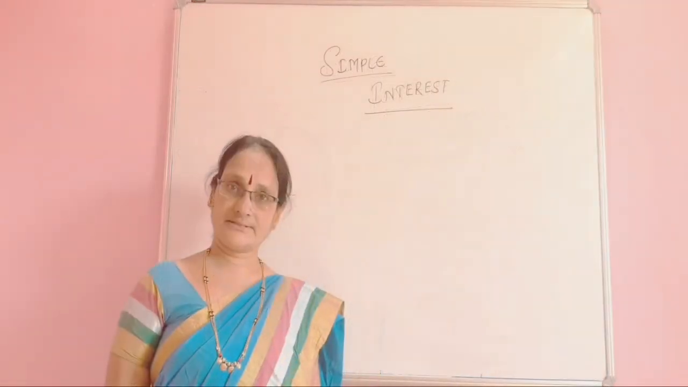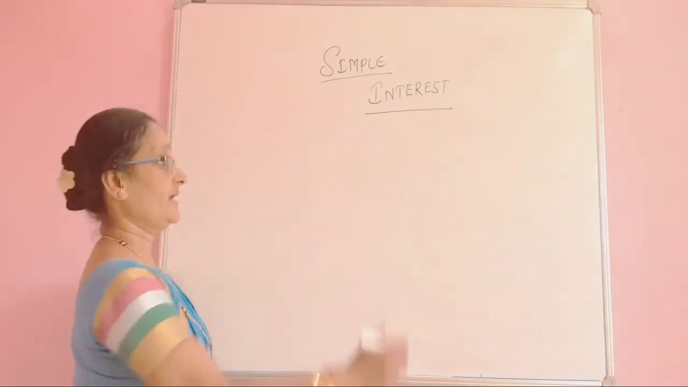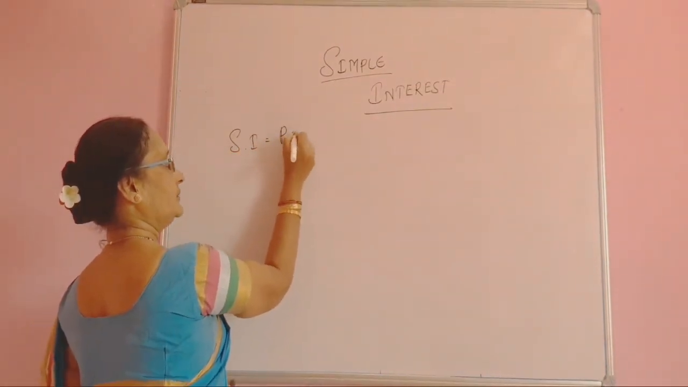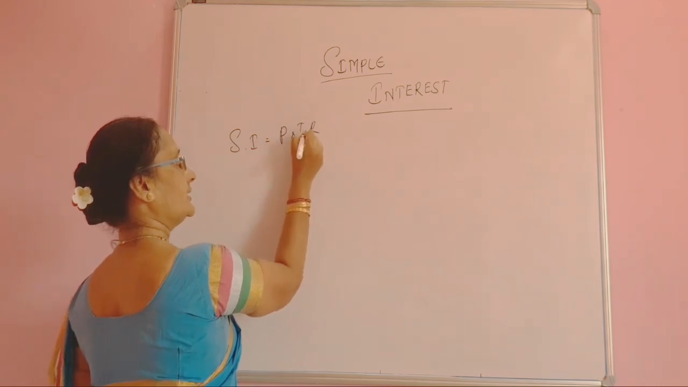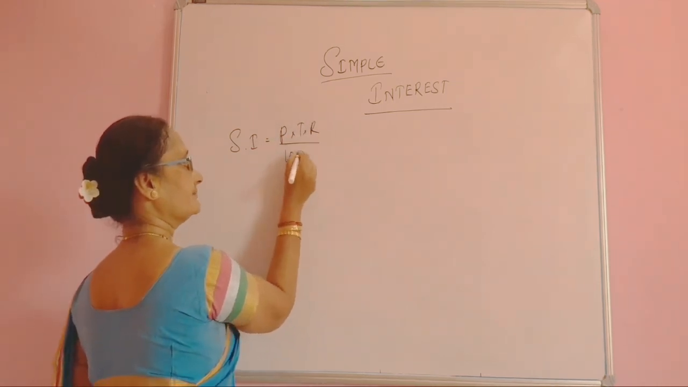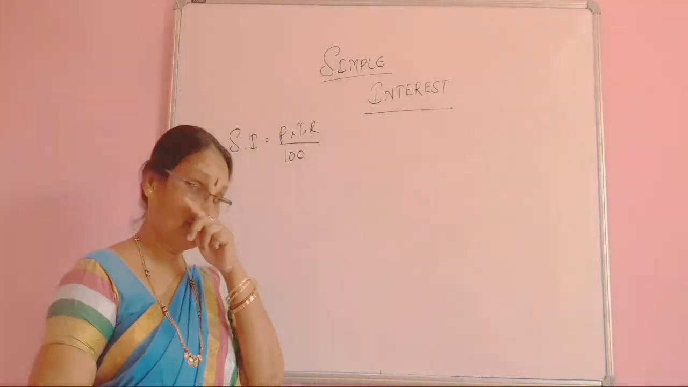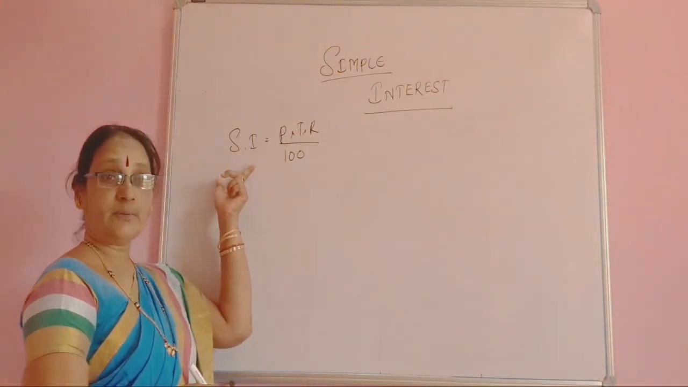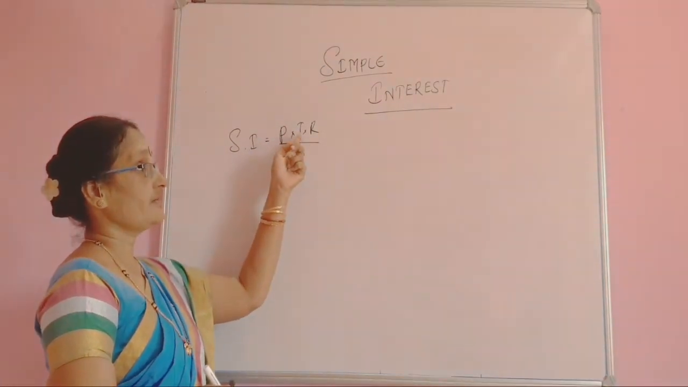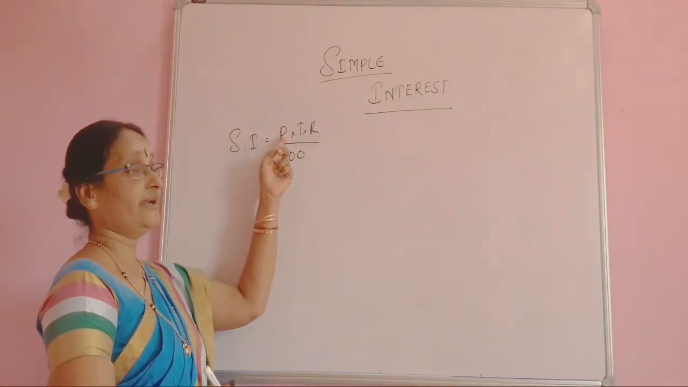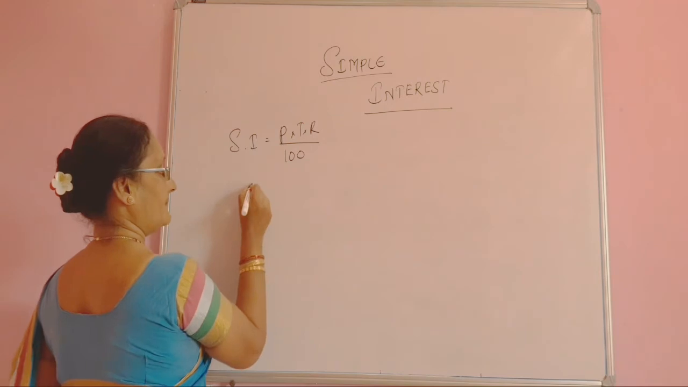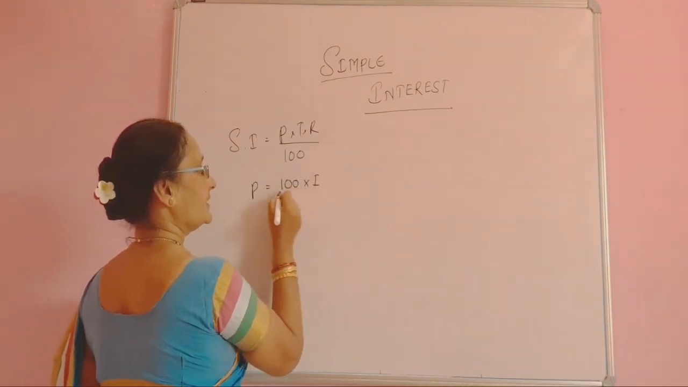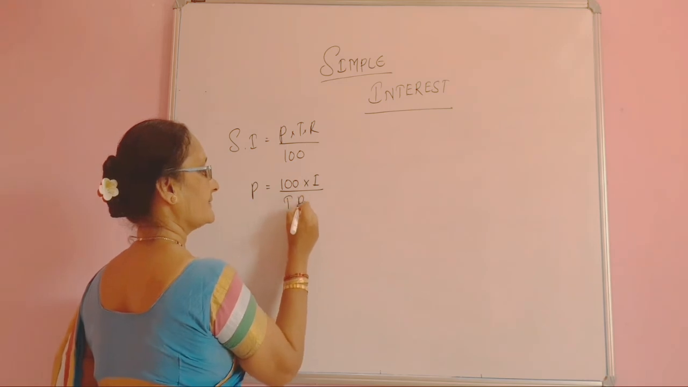Yes, dear students. Now the formula for simple interest is P into T into R by 100. Okay, just now you all learnt it. Sometimes you have to calculate the principal. Simple interest will be given, time will be given, R will be given. You have to calculate the principal. That time P is equal to 100 into I divided by TR.